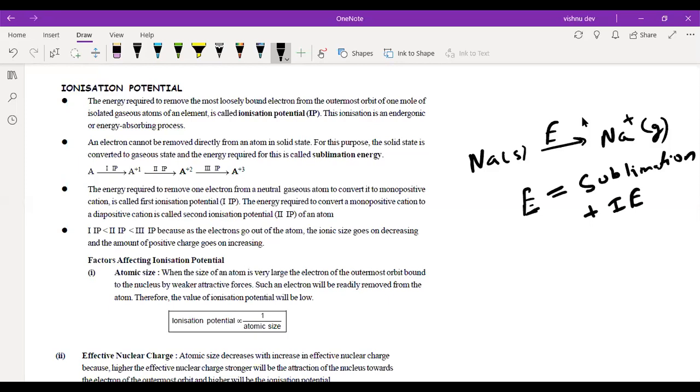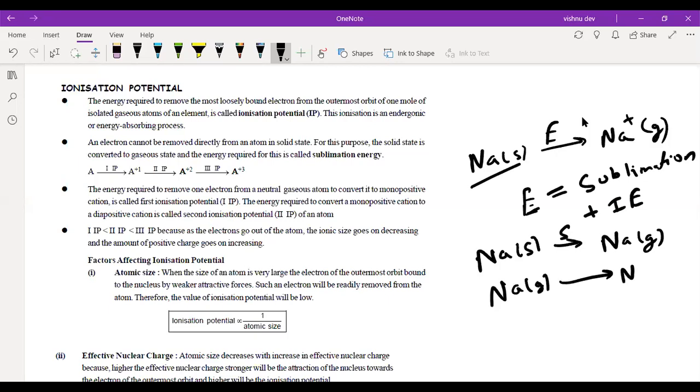Why? Because this is in solid form. So Na solid से Na gas बनने में एक energy लगी होगी. That's your sublimation energy, S. Then Na gas will lose electron to form Na plus plus electron. Now this is your ionization energy. Got it? So ये ध्यान देना है, ये तुमको thermodynamics और thermochemistry में काम आएगा. So this is the concept that you have to remember.